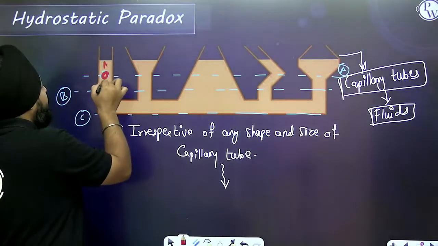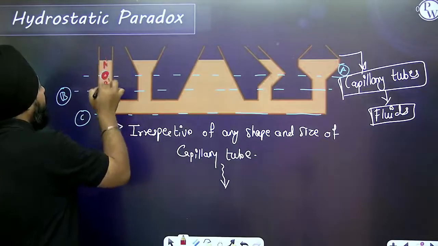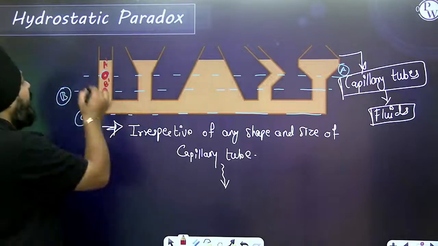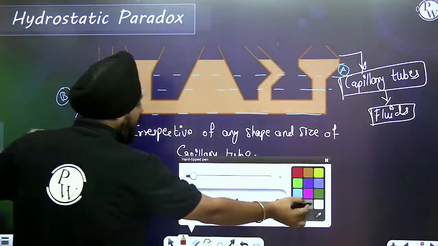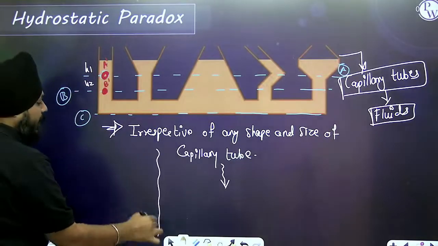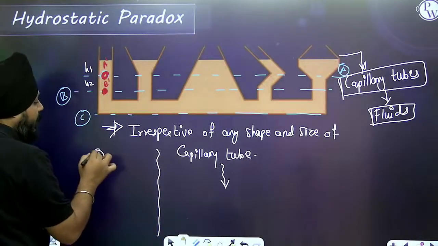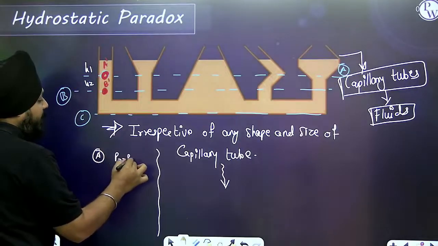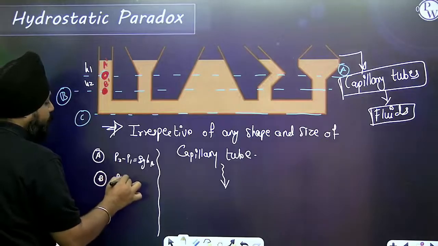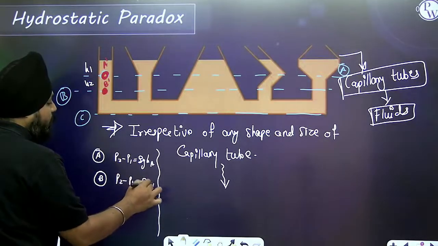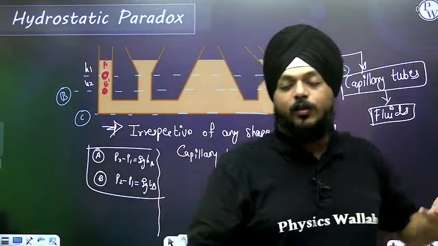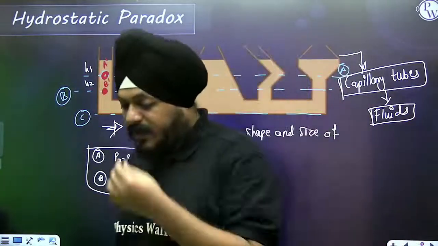This is cylinder A and this is, let's say, A dash, and B dash. Cylinder A is at the depth of H1 and cylinder B is at the depth of H2. If I'm talking about A, then P2 minus P1 is going to be rho g H of A. And if I'm talking about B, then P2 minus P1 is equal to rho g H of B. This formula we have already obtained using Pascal's law.